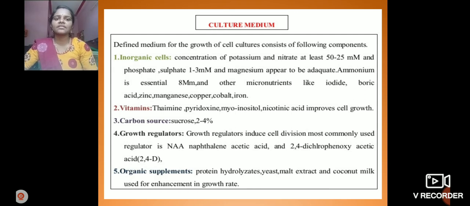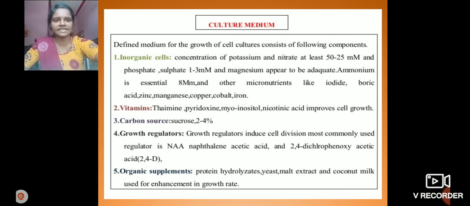We already know what the micronutrients and macronutrients are. Potassium, sodium, calcium, and magnesium are the macronutrients. Iodine, boric acid, zinc, manganese, copper, cobalt, and iron are the micronutrients. These are the inorganic supplements.